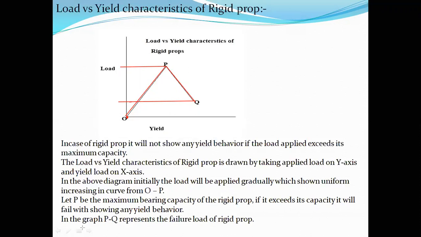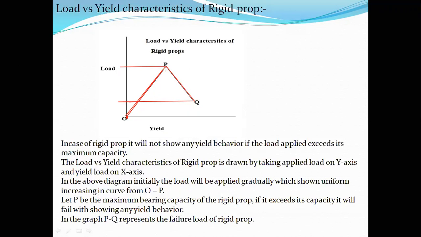In the above diagram, initially the load will be applied gradually, because there is a gradual increase in the curve. Am I right? Look at this portion. It has gradually increased with a uniform increase in the curve from O to P up to this point. At P, let P be the maximum bearing capacity of the rigid prop. This is the maximum capacity. If the load acting on the prop exceeds this point, it will fail without showing any yield behavior.